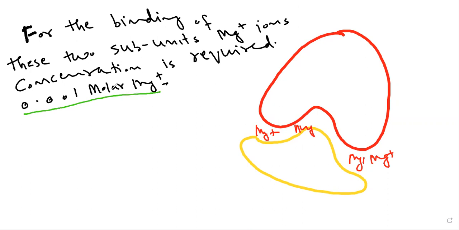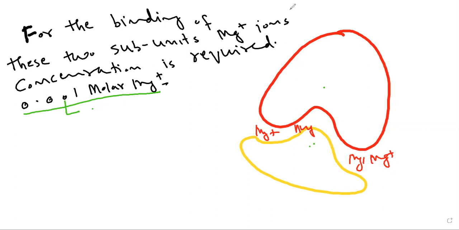If this concentration of magnesium ion is available, then the larger and smaller subunit join, and we get to see a complete ribosome, and this process is called assembly.